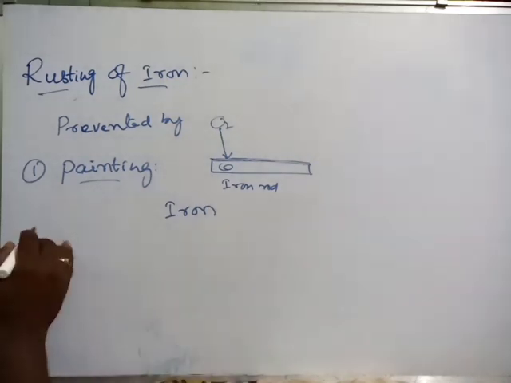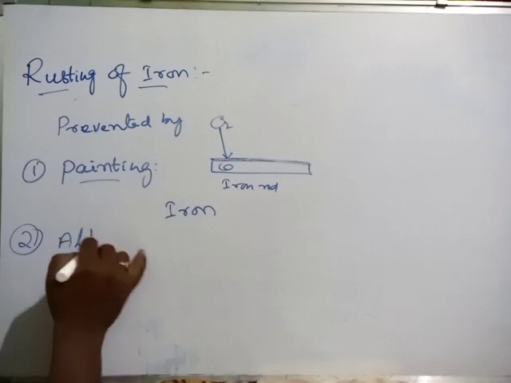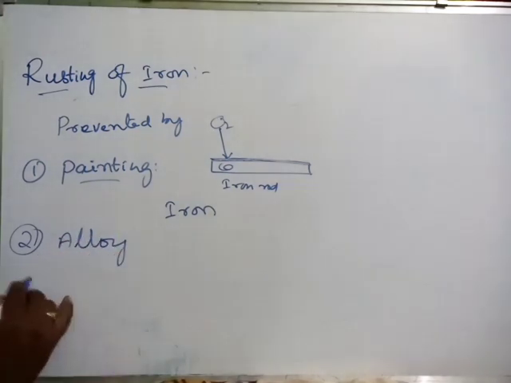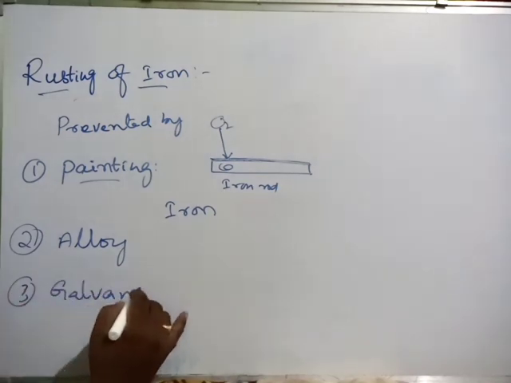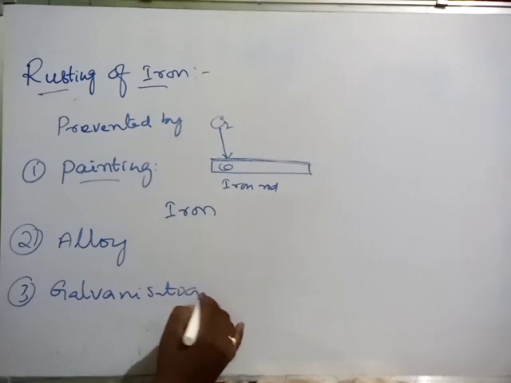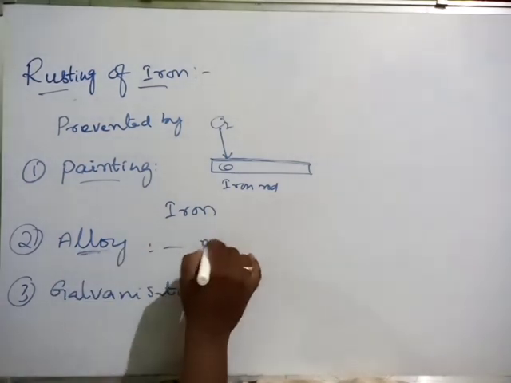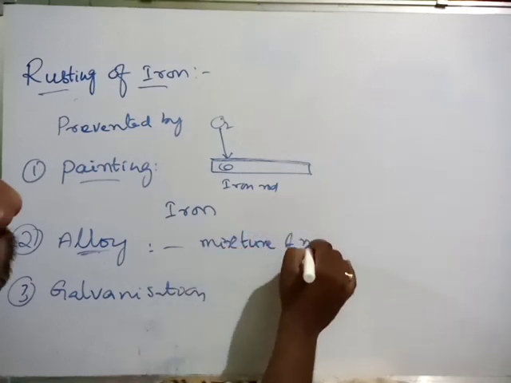And the second thing, very important, is alloy. And one more process is there, that is galvanization. What is alloy? Alloy means a mixture of metals.